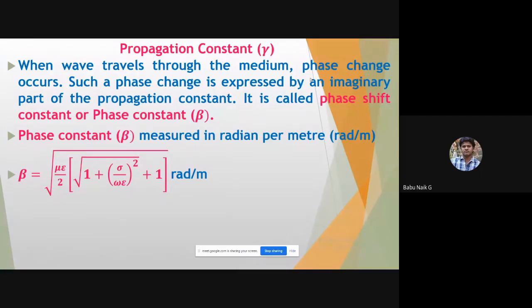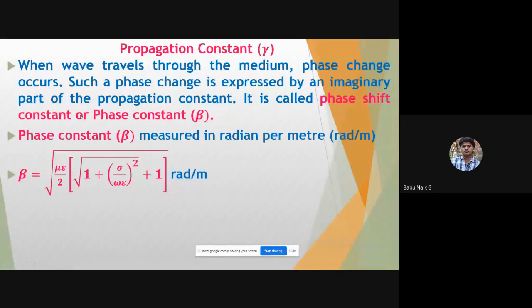Such phase changes, we call it, sorry, not propagation constant, it is the phase shift constant. It is expressed by the imaginary part of the propagation constant.